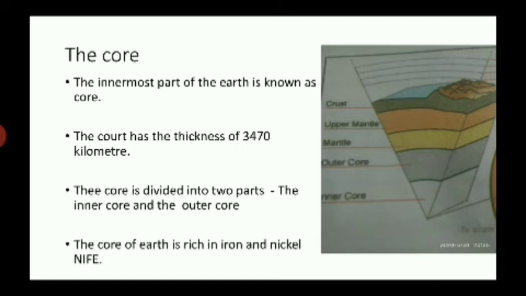3470 kilometers. And the core is still divided into two parts, the inner core and the outer core, as you see in the picture. The inner core means the inner part, and the outer core comes after the inner core. The core of earth is rich in iron and nickel, and in short we can say it NiFe.